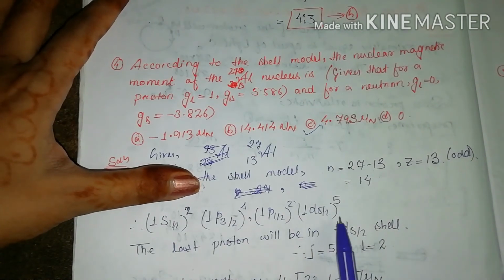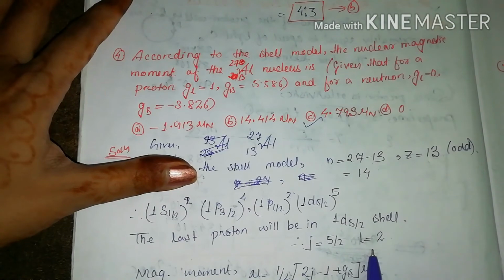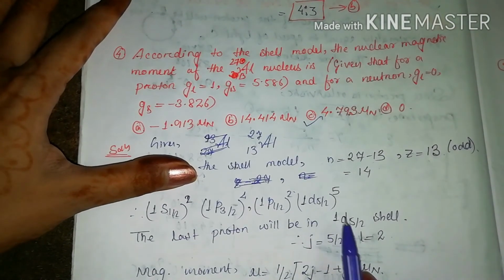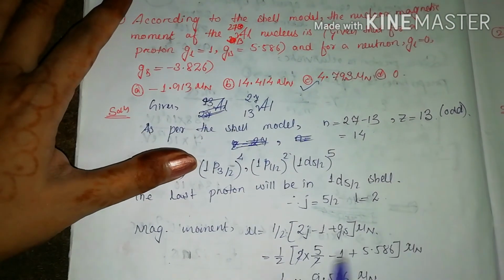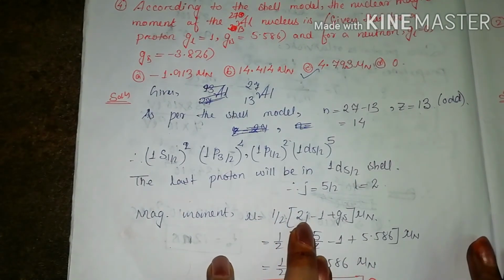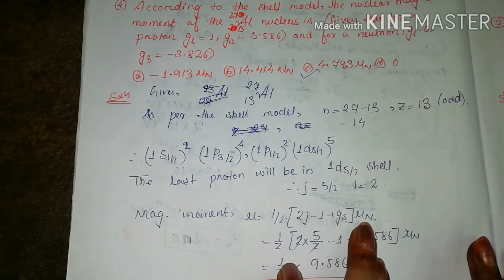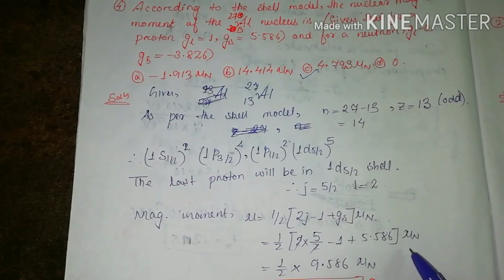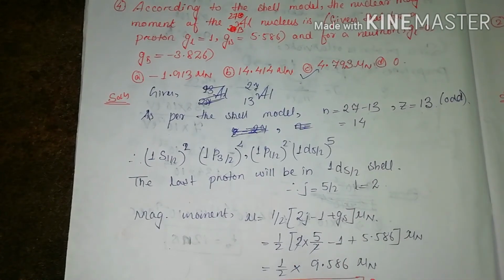So the last proton will be in which shell? It will be in the 1d 5 by 2 shell. So for this, J is equal to 5 by 2. L is equal to 2, because it's D. For D, L is equal to 2. So the formula for magnetic moment is: mu is equal to 1 by 2 into (2J minus 1 plus GS) mu N. So we have to find the value of this mu.